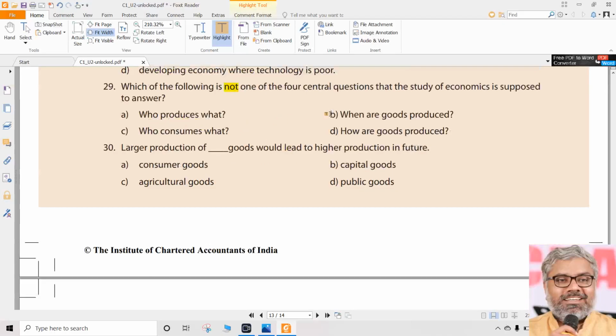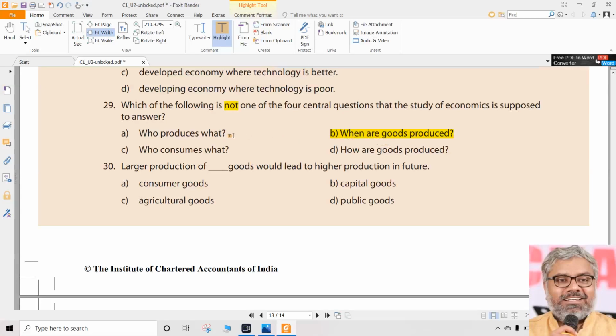Who produces what? When are goods produced? Who consumes what? How are goods produced? What is not relevant here? If you remember the four questions, that is different. When are goods produced is not there in central economic questions.